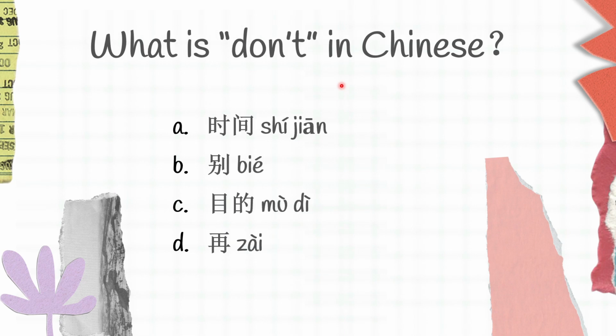The next question, what is don't in Chinese? We have A, 时间, B, 别, C, 目的, D, 在. I will explain it later. 时间 is time, 别 is don't, 目的 is goals, 在 is again. So don't in Chinese is B, 别.